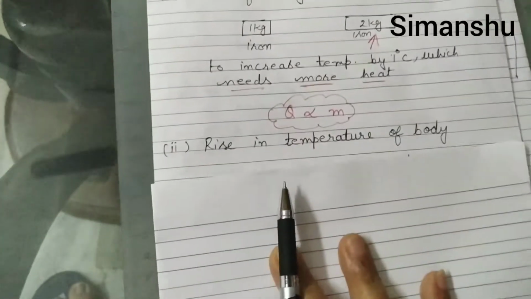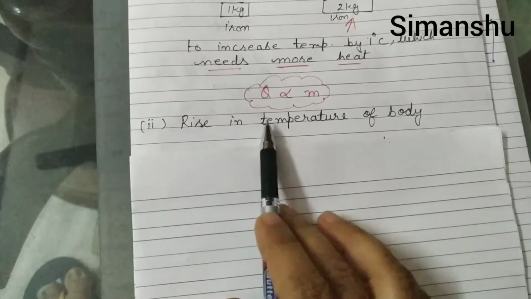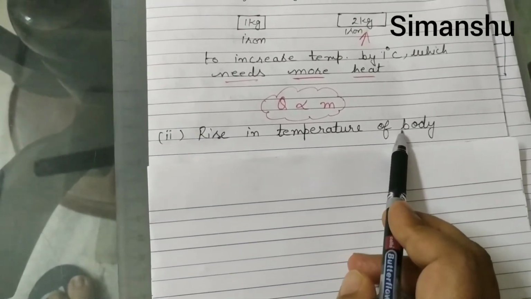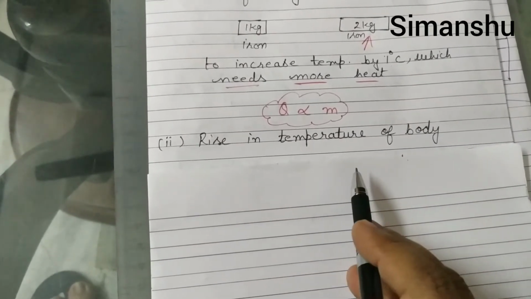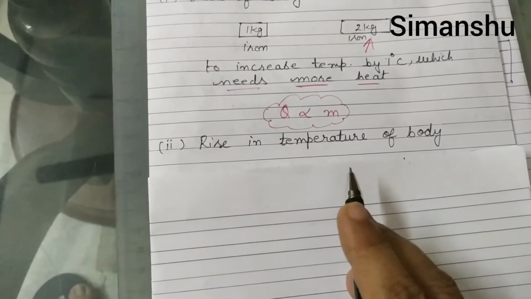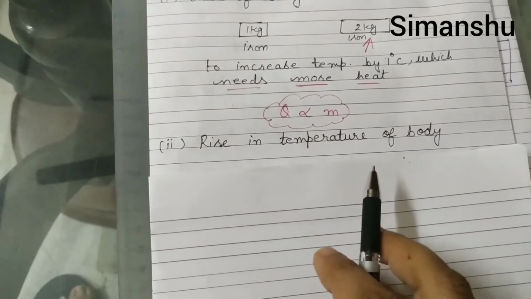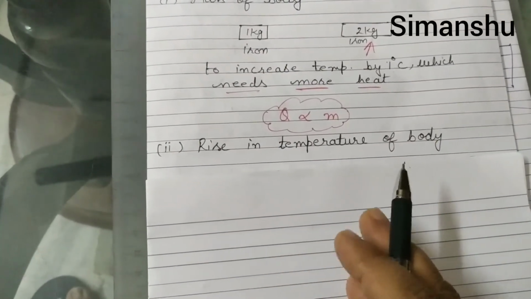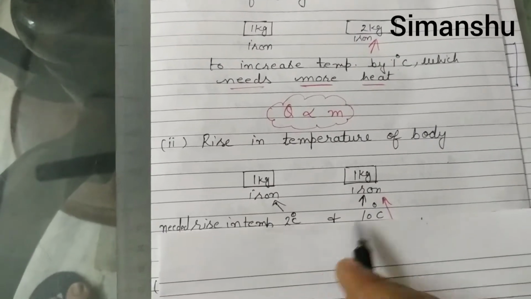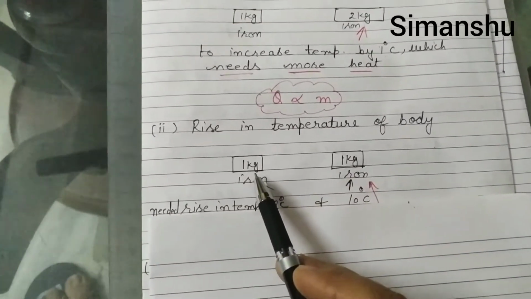Second thing, how much rise in temperature of the body is needed? You want to raise the temperature. Okay, how much do you want to raise it? Like for 1 degree Celsius, less heat will be required. For 2 degrees, a little more. For 10 degrees, more than them. Like this. So here again, with the diagram, we can discuss.